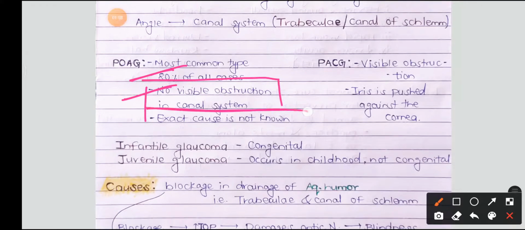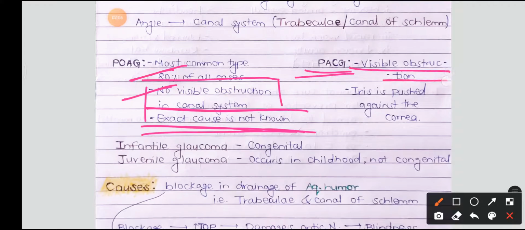The exact cause is not known yet. In PACG, there is visible obstruction in the canal system or drainage system. Actually, the iris is pushed against the cornea, so it blocks the pathway of the aqueous humor for its drainage.